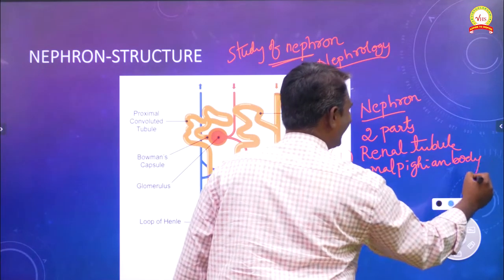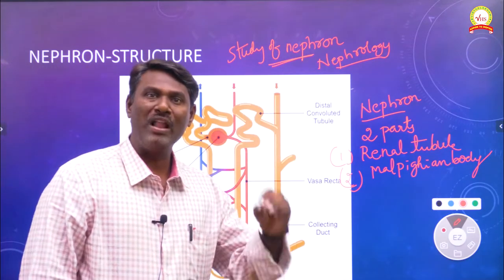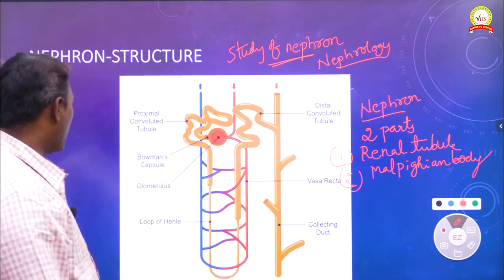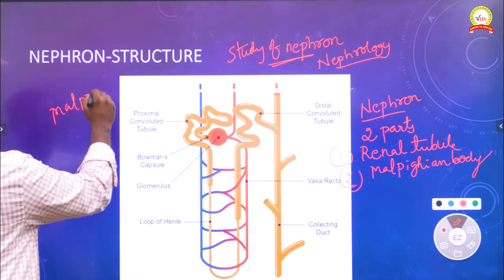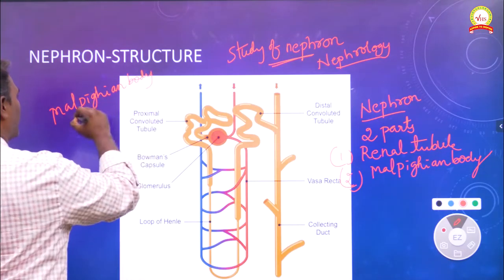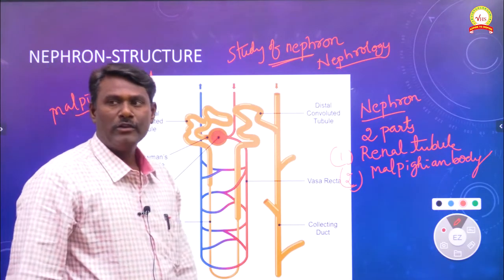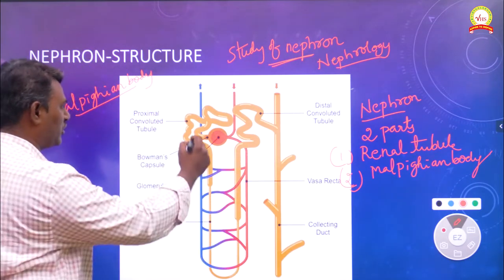These are the two distinct parts of the structure of nephron, renal tubule and Malpighian body. First of all, let us talk about the Malpighian body.